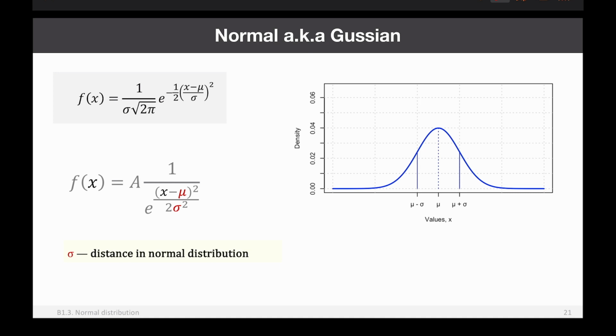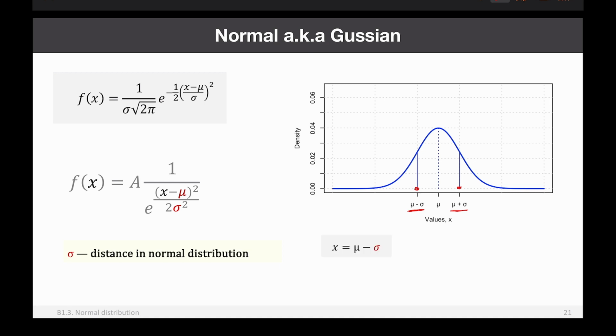Now let's talk a little bit more about the meaning of sigma and the distances. So what you see here, I took two values. This value is exactly 1 sigma smaller than mu, and this value is exactly 1 sigma larger than mu. So we take an interval plus minus 1 sigma around mu. Let's try to calculate density for this interval.